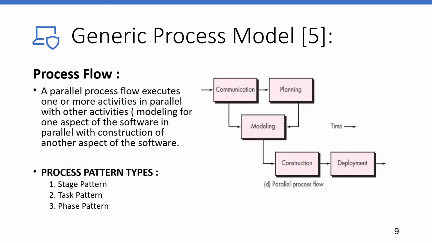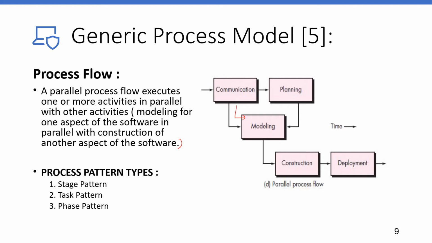In the generic process flow, a parallel process flow executes one or more activities in parallel with another activity. For example, modeling one aspect of the software in parallel with the construction of another aspect of the software. So see here, communication and planning.